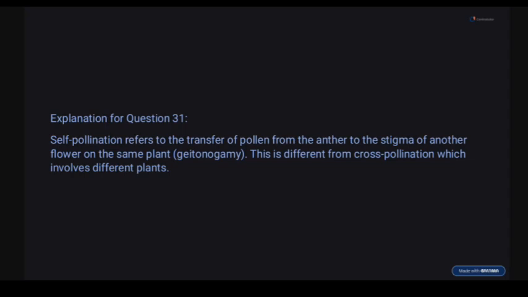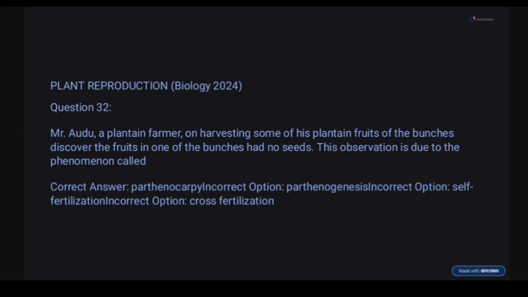32. Mr. Audu, a plantain farmer, on harvesting some of his plantain fruits of the bunches, discovered that fruit in one of the bunches had no seed. So the observation is due to the phenomenon called parthenocarpy. Options: parthenogenesis, self-fertilization, cross-fertilization. The answer here is what? Parthenocarpy. This is just development of a fruit without fertilization.